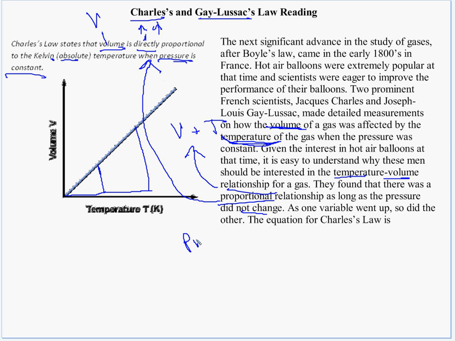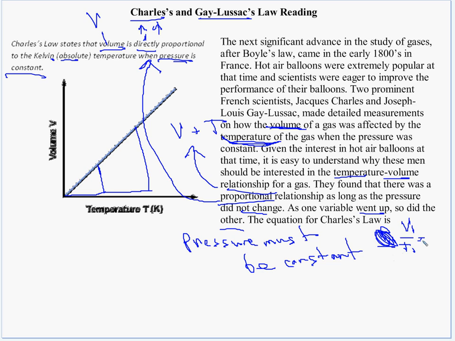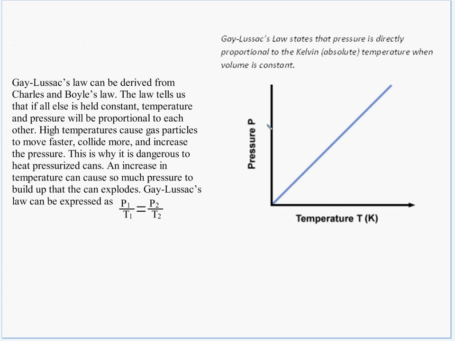So pressure must be constant. As one variable went up, so did the other. The equation for Charles' law is, I don't know where it is, but this is what it is. P1, well, not, pressure's constant, sorry. V1 over T1 equals V2 over T2. Must have not got copied for some reason. So let's go on and read about Gay-Lussac's law.